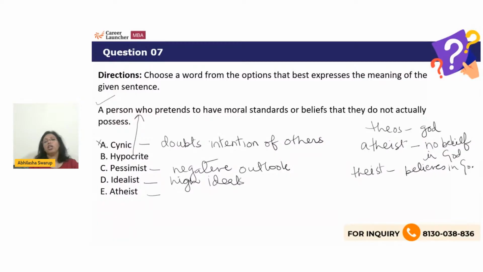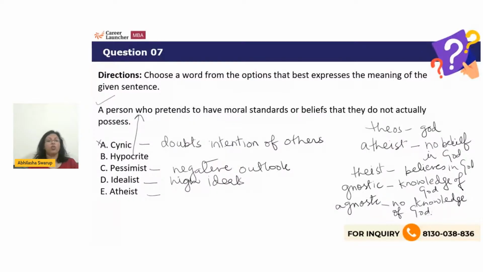And then you have the Gnostic and the agnostic. So the Gnostic says, I have knowledge of God. Gnos, G-N-O-S, the root says knowledge. And the agnostic says, I have no knowledge of God. So that's your words here. So therefore, correct answer, hypocrite, option number B.